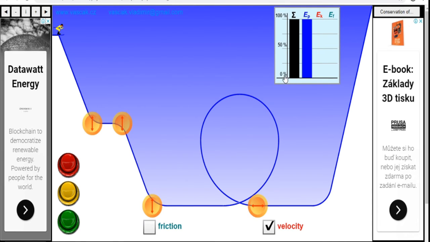On the y-axis it is 0%, 50% and 100%. On the x-axis I have taken different types of energy. EP is the potential energy, EK is the kinetic energy, and epsilon is the sum of potential energy and kinetic energy. So let us see in all the cases how this will happen.